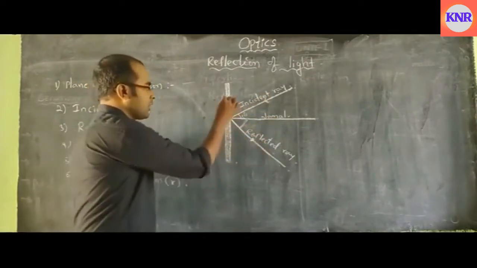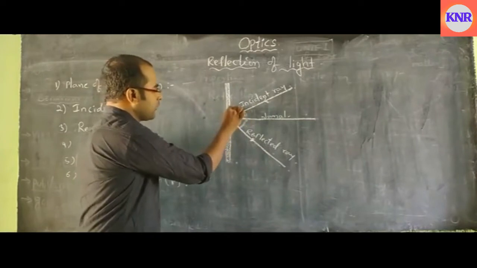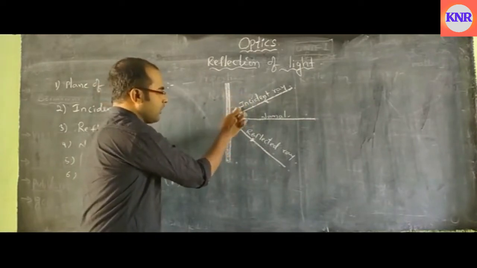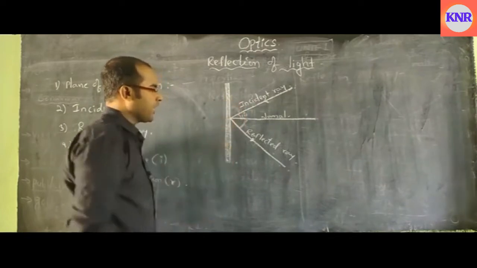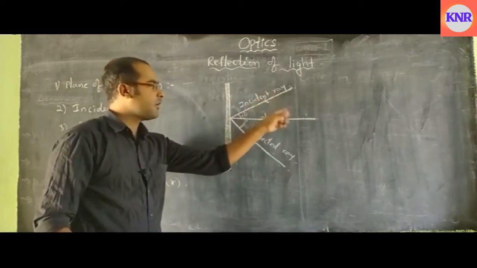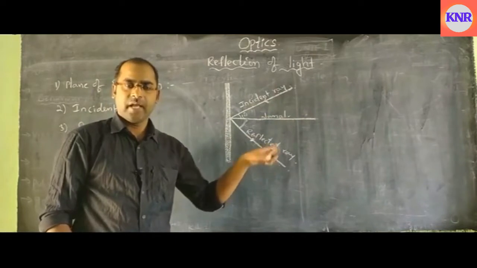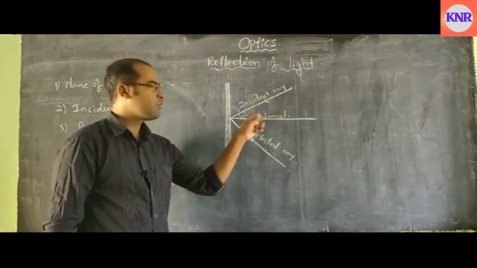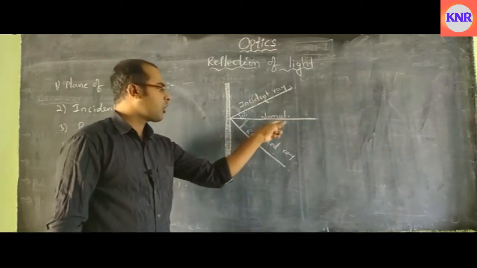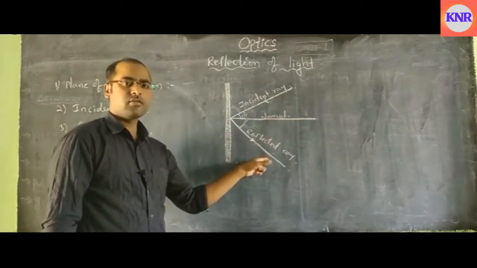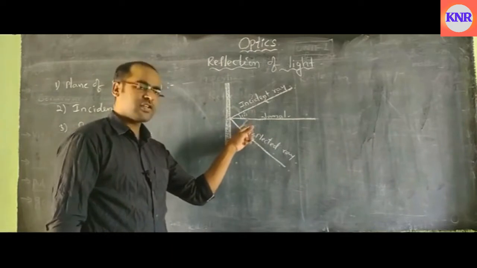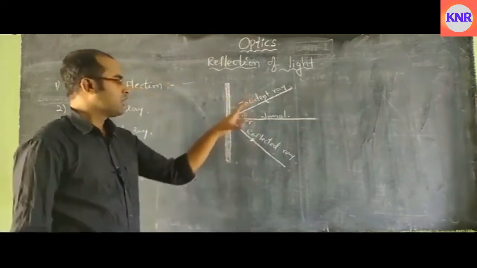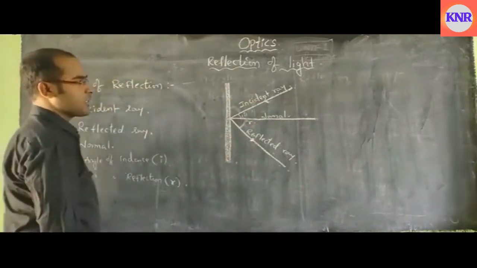Don't be confused here. You should not take the angles between the plane and the rays. That should never be done. The angles should be taken between the normal and the incident ray, and the normal and the reflected ray. The angle between the normal and the incident ray is called the angle of incidence I, and the angle between the normal and the reflected ray is called the angle of reflection R. Next, the laws of reflection.